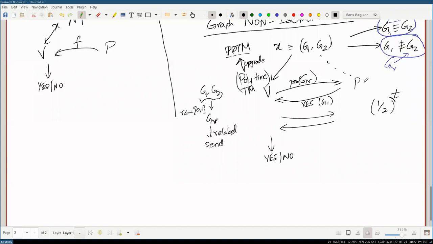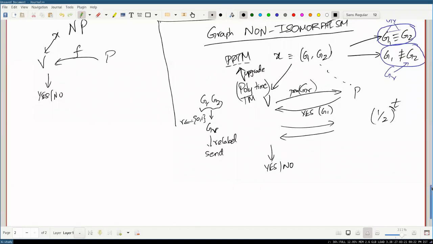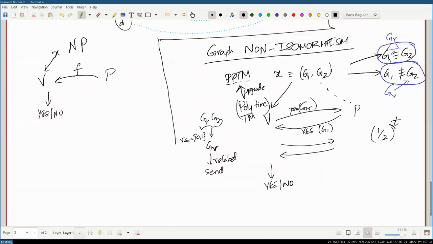Okay, so now let's go back to this. The question Chanjit and Shashwat asked here: let's say the prover knows that the graphs are not isomorphic, but it wants to convince the verifier that the graphs are indeed isomorphic. So what will the prover do?